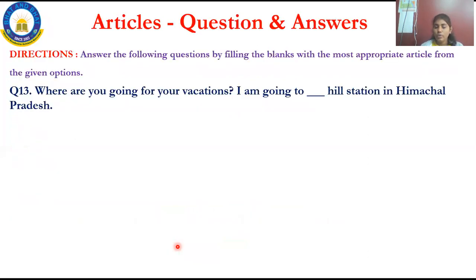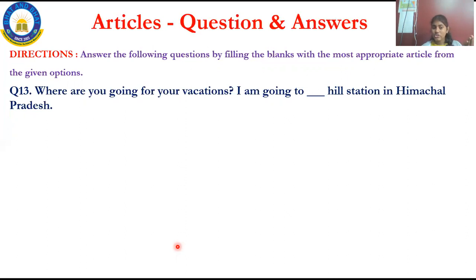Direction: Answer the following question by filling the blanks with the most appropriate article from the given option. This is your direction. And the question is, where are you going for your vacation? And I am going to dash hill station in Himachal Pradesh. This is your question. See, in question numbers 1 to 12, there is only one sentence, isn't it? There will be only one sentence and one blank.